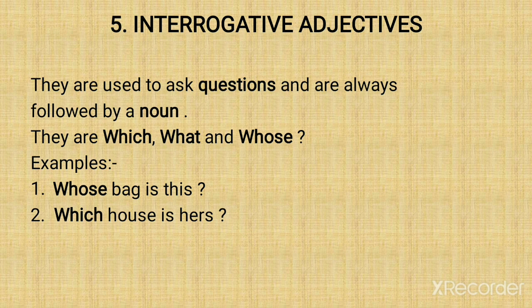So in an interrogative adjective question, whenever there is an interrogative question, it ends with the question mark. What dress are you wearing? The dress is a noun, common noun. What dress are you wearing? Maybe you say I am wearing a beautiful dress. I am wearing a red colored dress. So what you're asking, what kind?